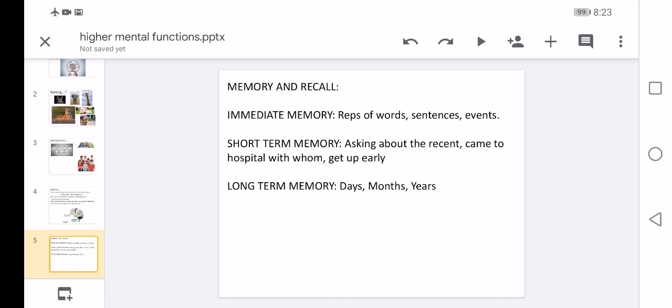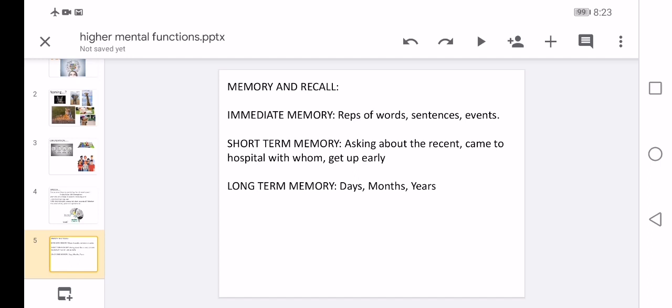And short term memory speaks about what did you eat, what did you eat in the recent meals, when he came to hospital, with whom you came to the hospital, or what time you go to bed and what time you get up early. These are the things to be asked in short term memory.